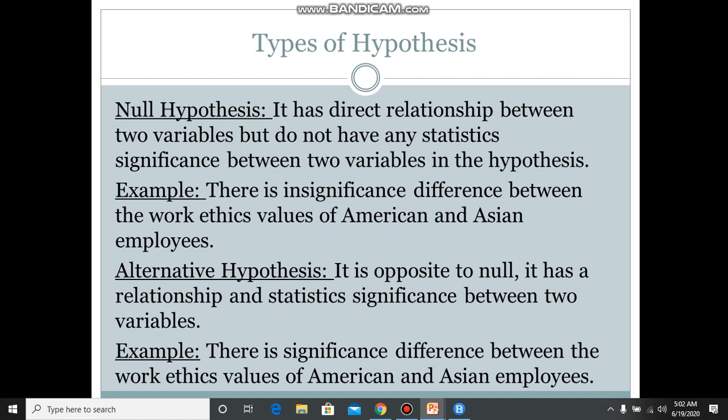Now we will discuss the alternative hypothesis, which is opposite to the null hypothesis. It has some relationship between two variables and also has statistical significance between the two variables. For example, there is a significant difference between the work ethics values of American and Asian employees. I have used the same example as the null hypothesis so you can easily understand the difference between the null hypothesis and the alternative hypothesis.